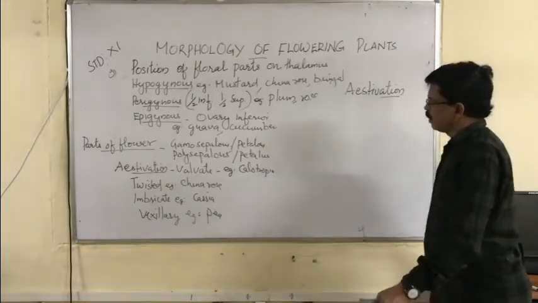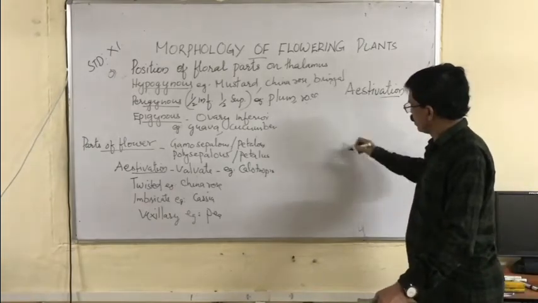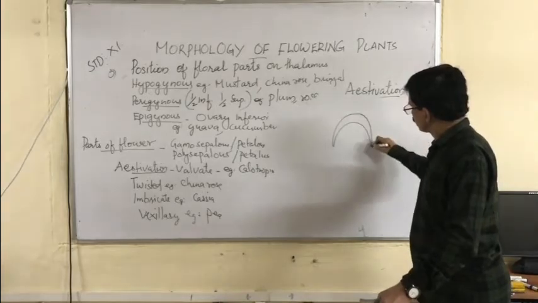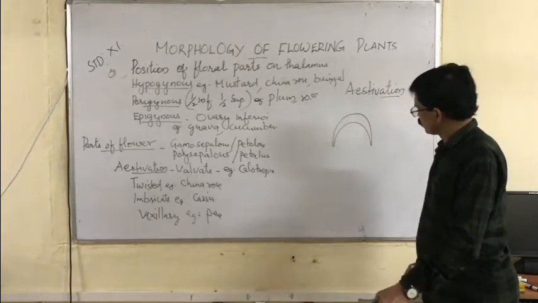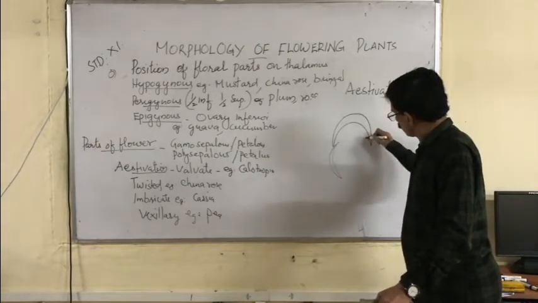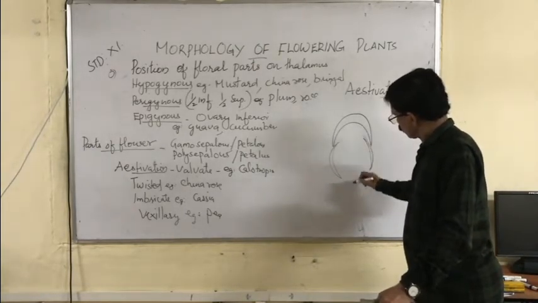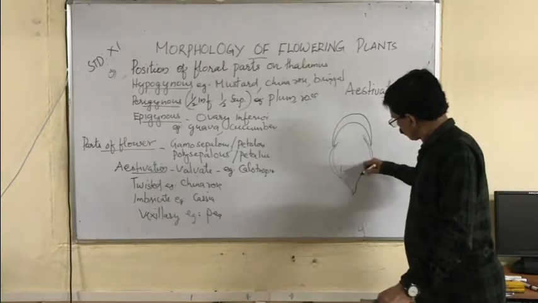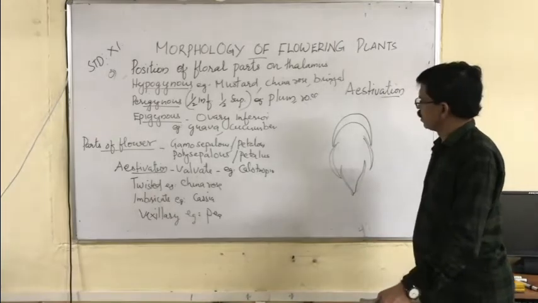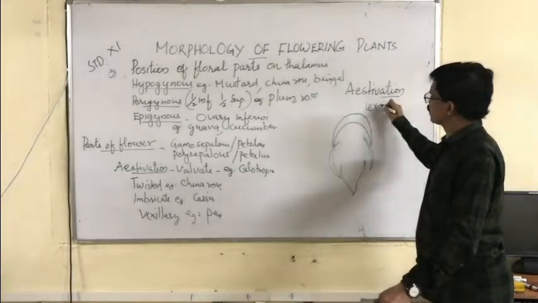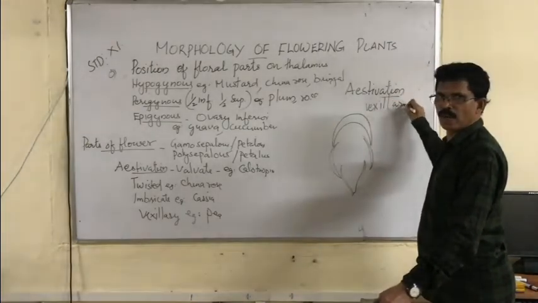Now, vexillary, you can see in pea. In vexillary you can see there are three different types of petals.